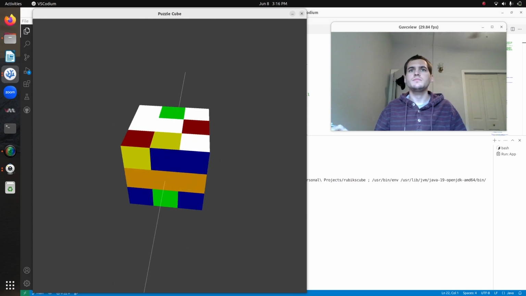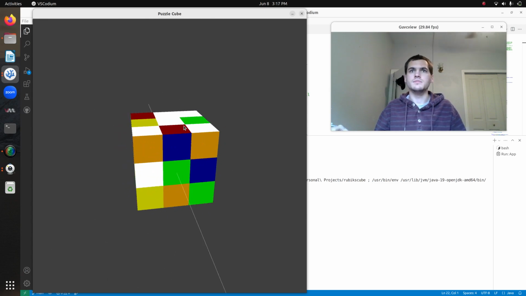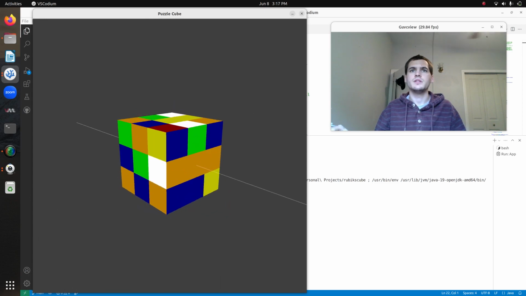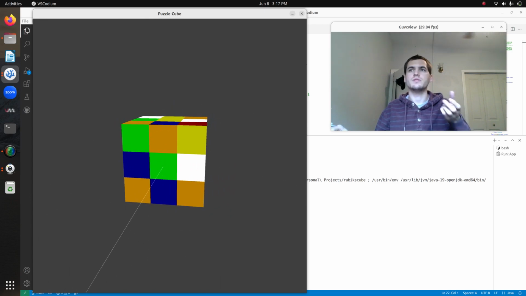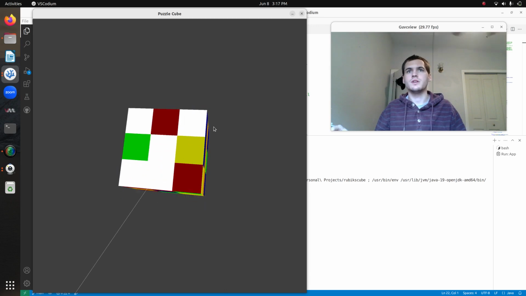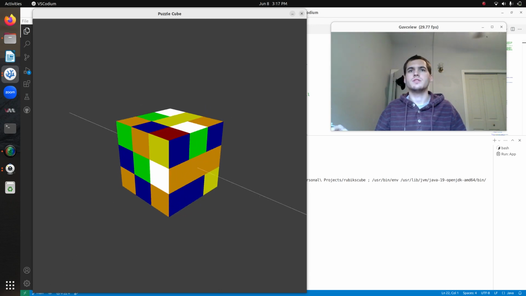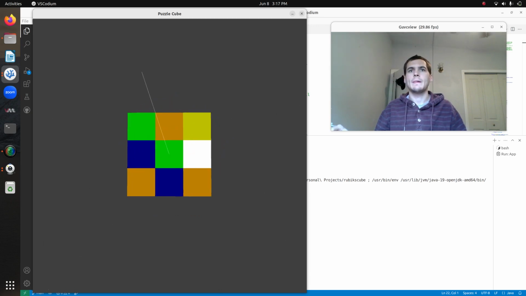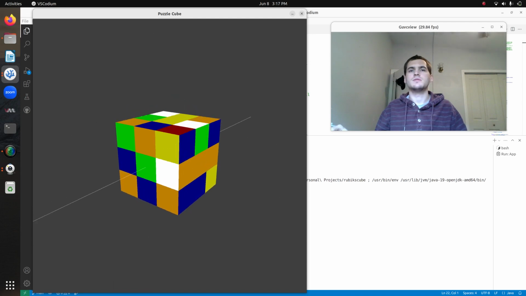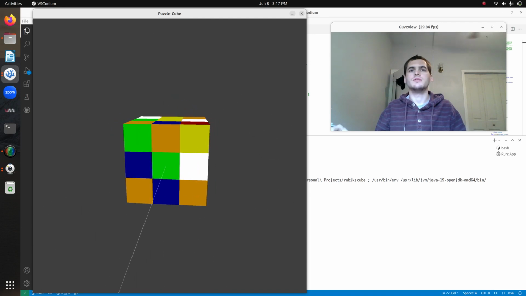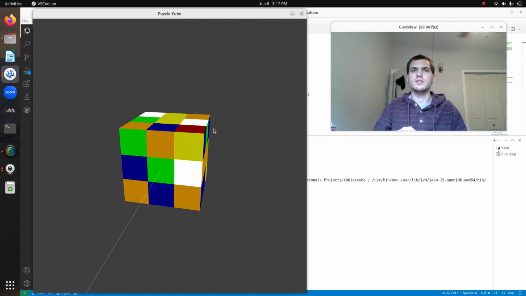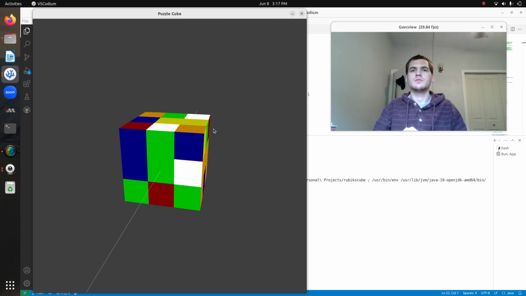So I can do rotation, so I could do a Z2. That's gonna rotate the cube around the Z axis. Do X2, rotates around the X axis. So I'm gonna solve this cross here. The method starts with cross.